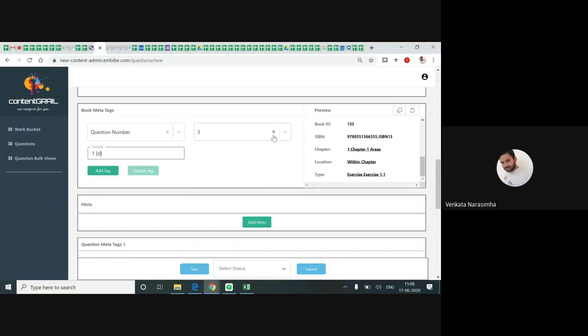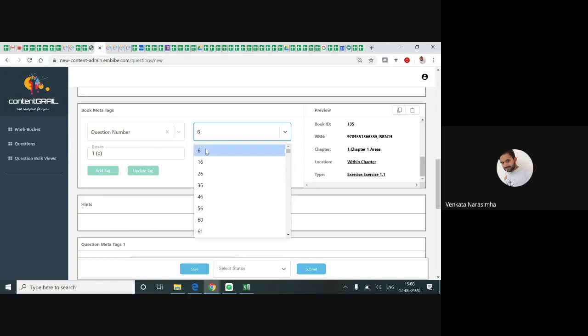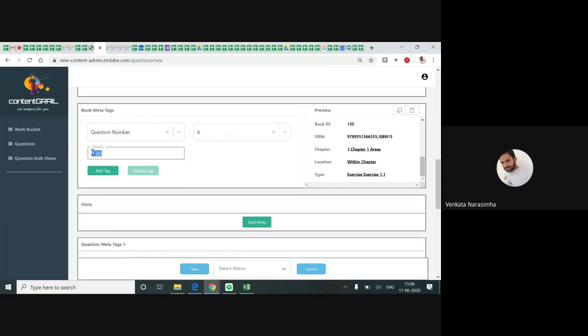Understand it? So now suppose for sequence 6, what you will get in details? Tell me, I'm asking you a question. For sequence 6, what will you get in details? Sorry. See, under one question there are 3 sub questions. Under the second question again there are 3 sub questions. So in details, what will you get?